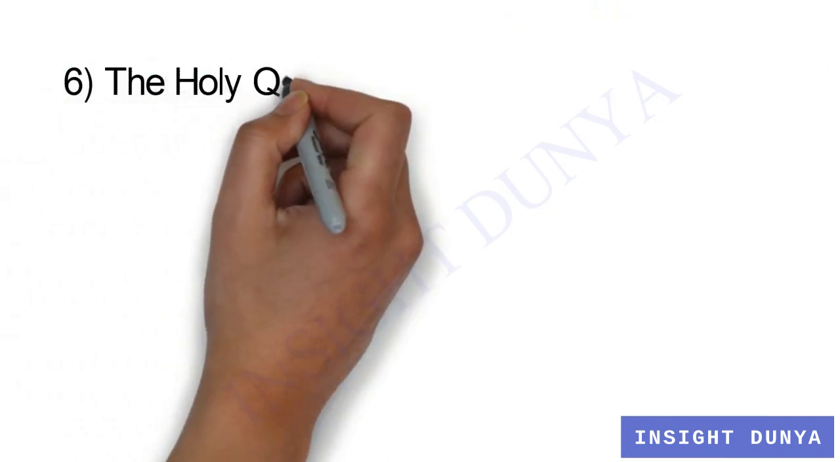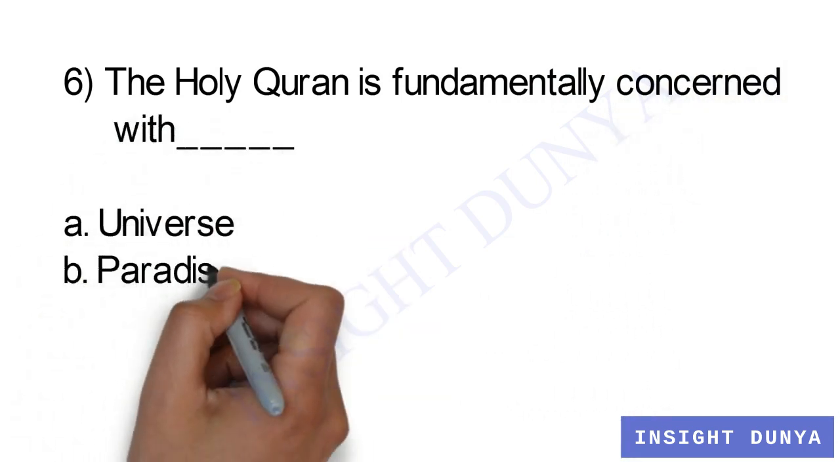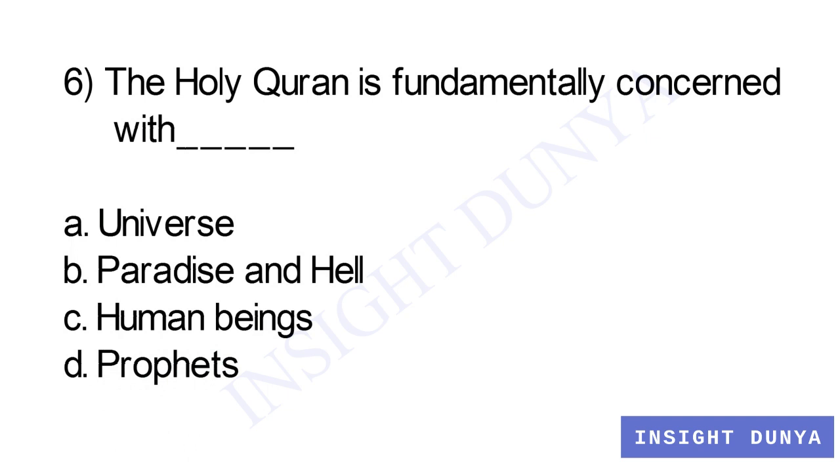Question number 6. The Holy Quran is mainly concerned with dash. Option number A, universe. Option number B, paradise and hell.